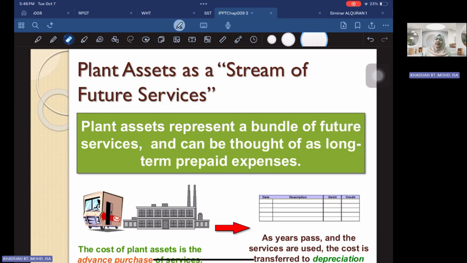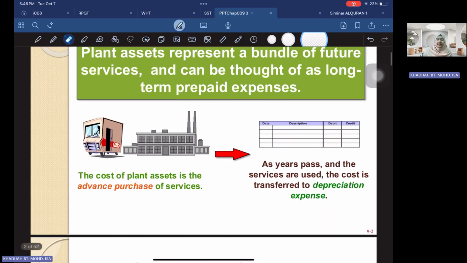It means that you pay now for the asset, but you can use the asset for a number of years in the future. So the cost of the plant asset is an advanced purchase of services. The service of the asset can be used for several years, but you pay for it now. As years pass and the services are used, the cost is transferred to depreciation expense.